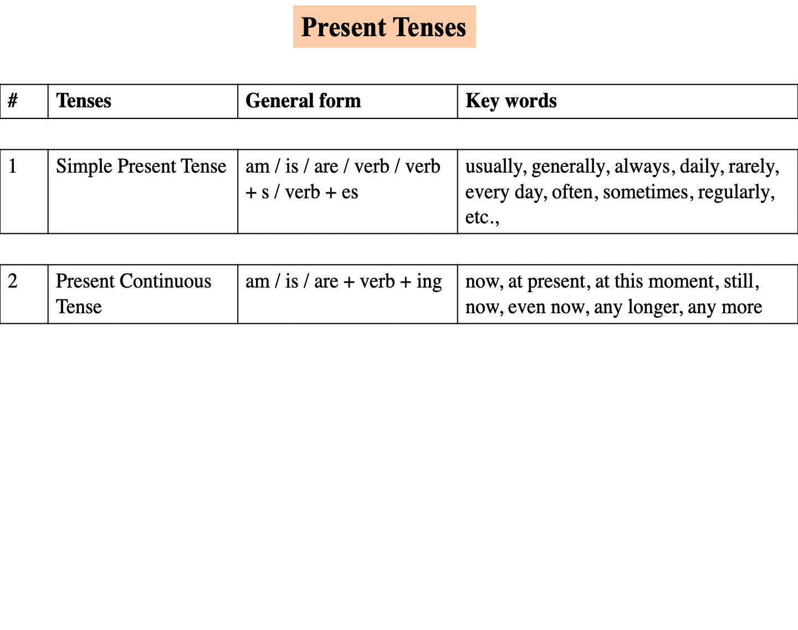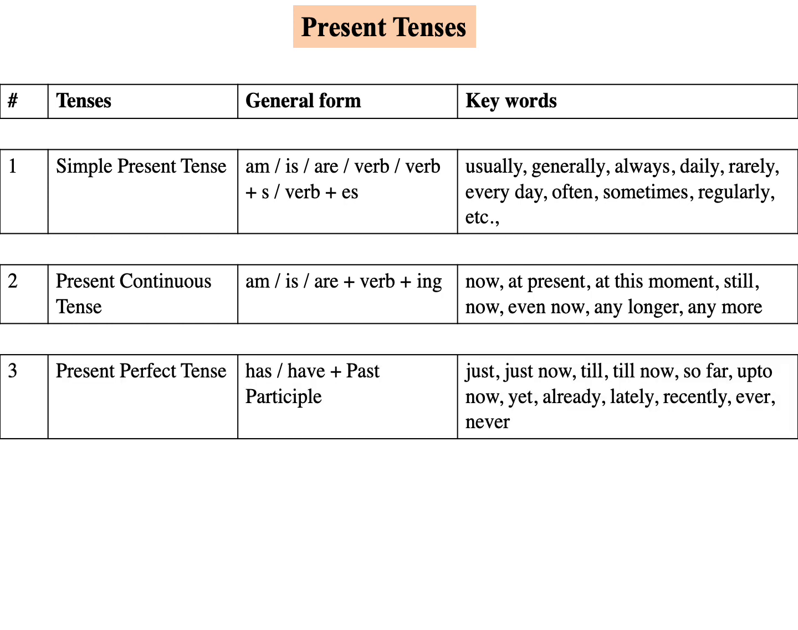Then the second tense is present continuous tense. In this tense, am, is, or are plus verb plus ing is the general form. For I, it is am. For singular, is, and plural, are, plus verb plus ing. The keywords are now, at present, at this moment, still, still now, even now, any longer, anymore.